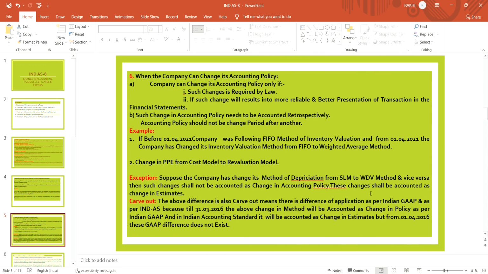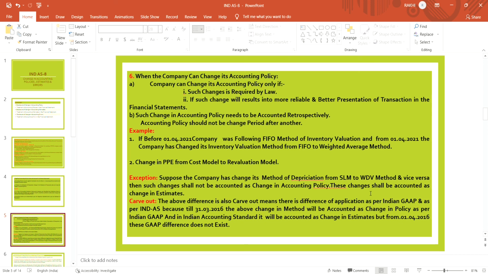Then when can the company change its accounting policy? The company can change its accounting policy only if it satisfies two conditions. What are the conditions? If such change is required by the statute, by the law, then the company can change its accounting policy.